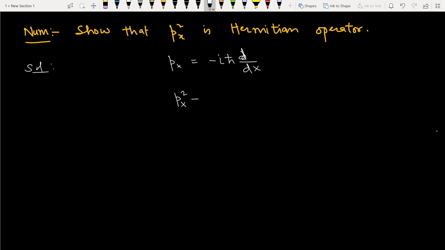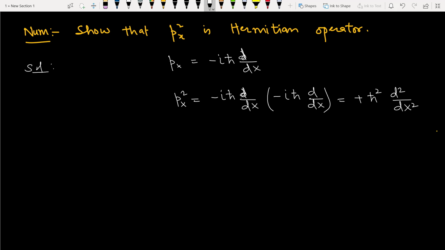So px square, it will be minus i h cut d by dx into minus i h cut d by dx. So it will be plus h cut square d2 by dx2.